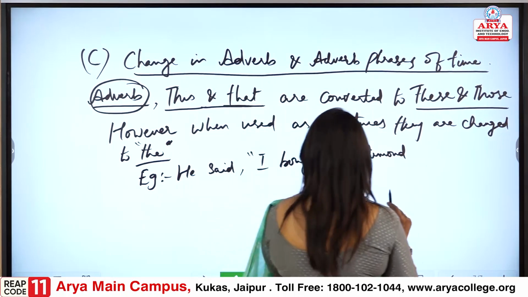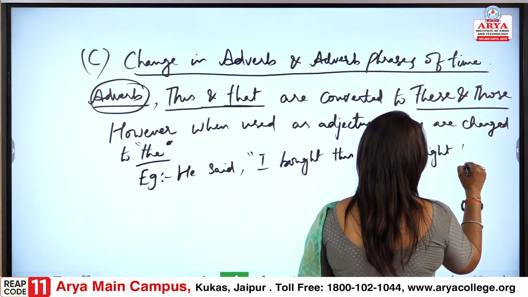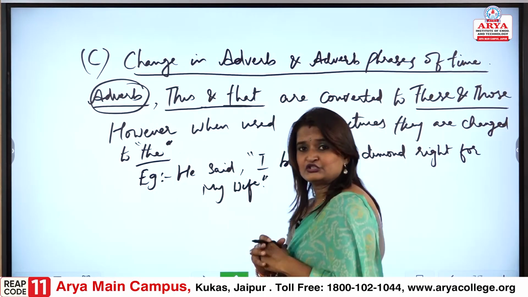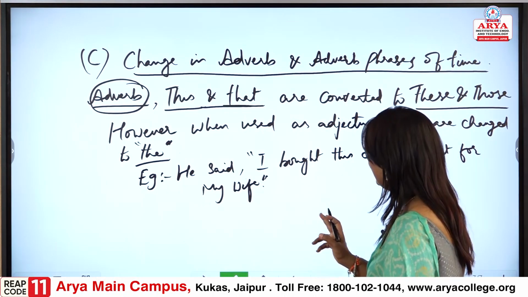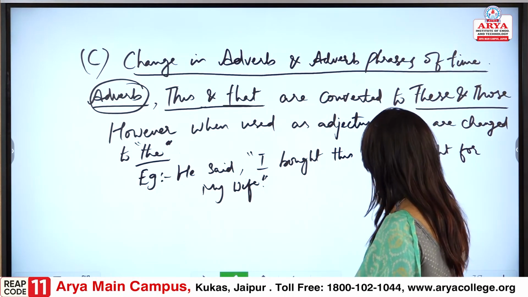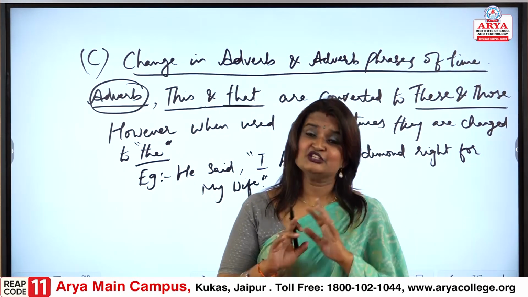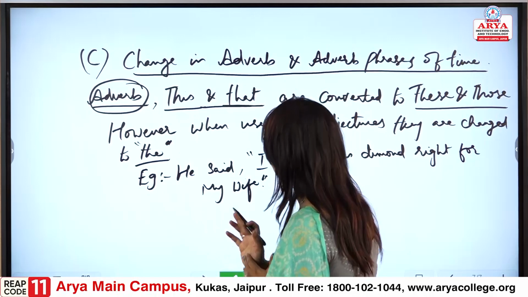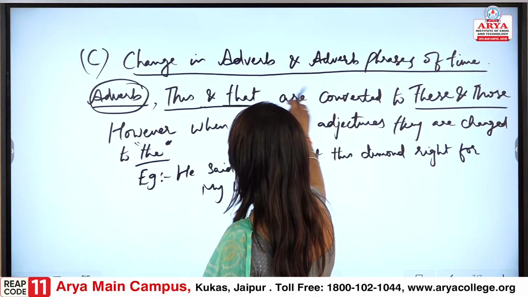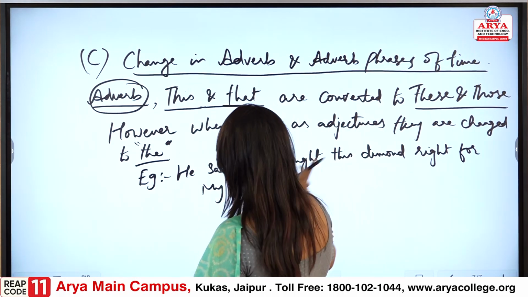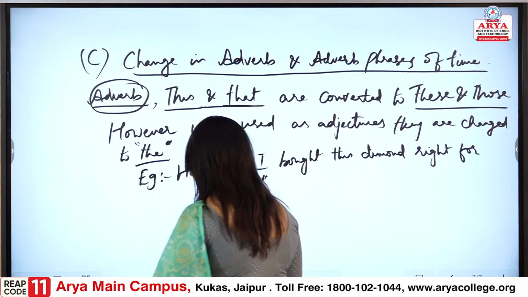He said, I bought this diamond ring for my wife. So, let us take care of a few points. He said, I bought this diamond ring for my wife. So, how would we convert this? All the points that we have taken care of, this, that, these, those and everything, we will change accordingly.